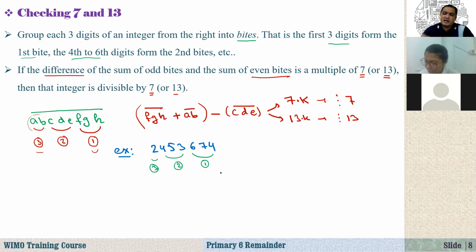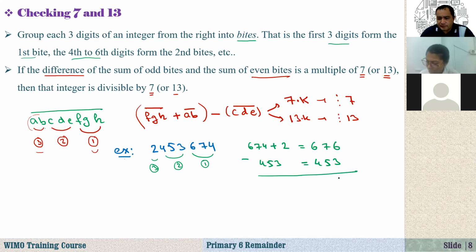So what is the sum of the odd numbered groups? Here the first one is 674 plus, in the third group, we have only 2. That's equal to 676. It is 674 plus 2. And how about the even numbered groups? That is 4, 5, 3. It is equal to 453. After that, we need to find the difference. What is the difference? The difference is 676 minus 453. It is 223.